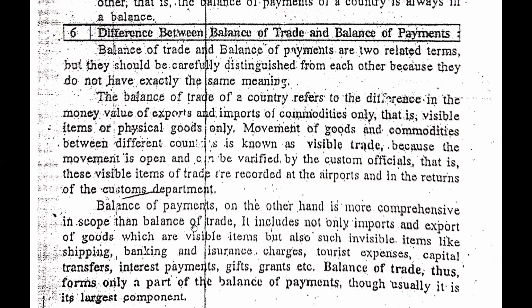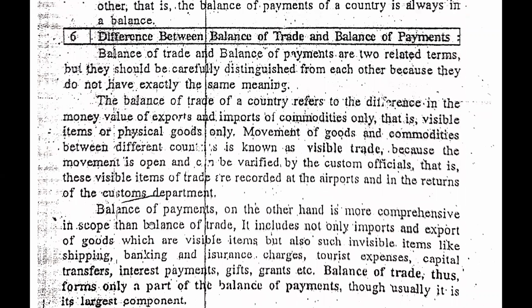Now guys, we will see balance of payment. Balance of payment, on the other hand, is more comprehensive in scope than the balance of trade. It includes not only import and export of goods, which are visible items, but also invisible items like shipping, banking, and insurance charges, tourist expenses, capital transfer, interest payment, gifts, grants, etc. Balance of trade thus forms only a part of balance of payment, though usually it is its largest component.